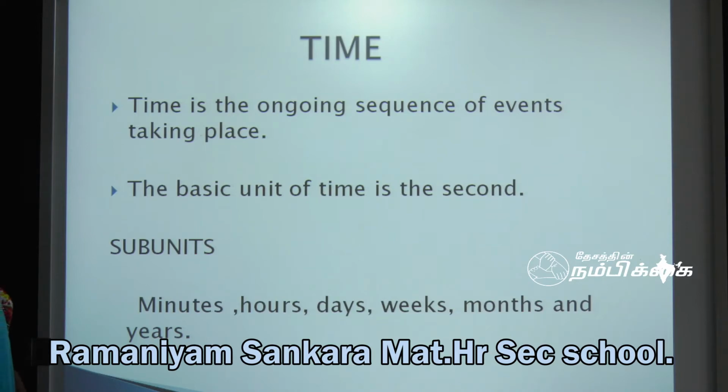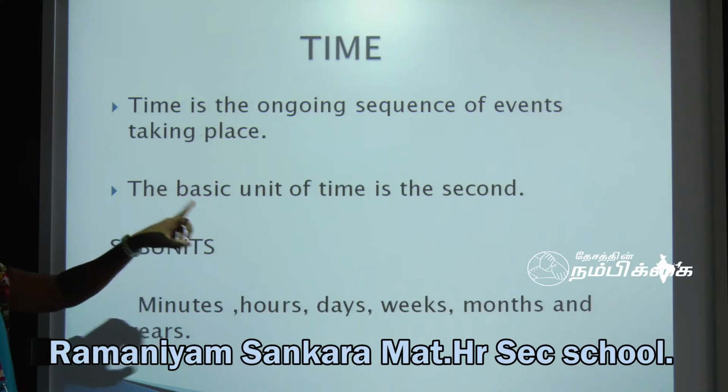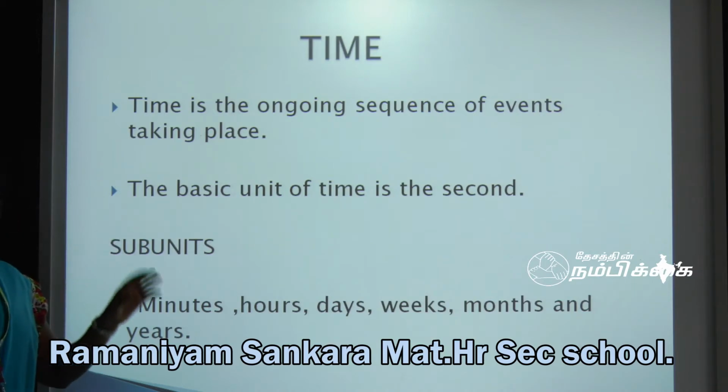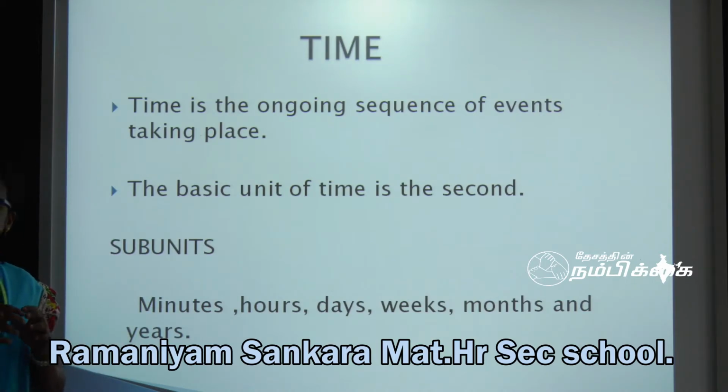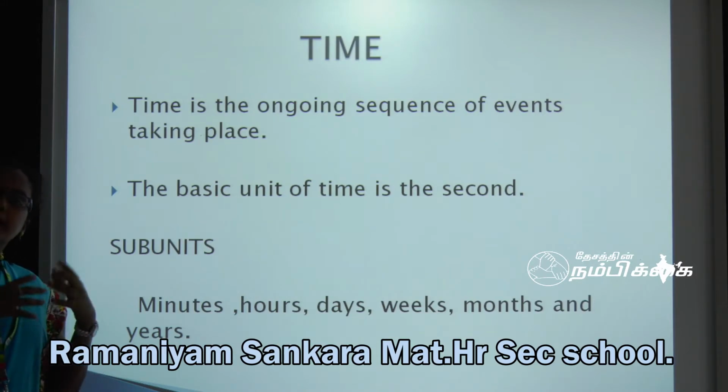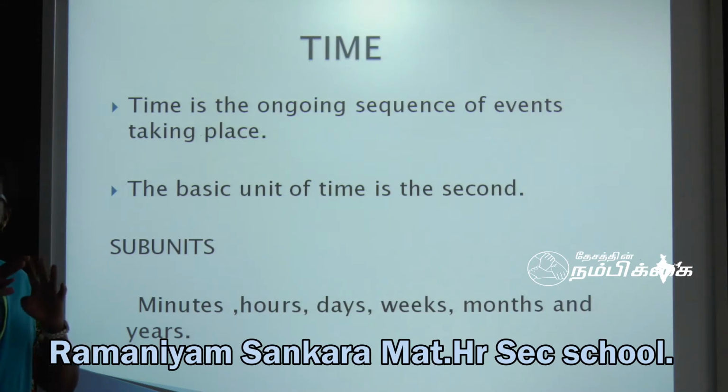Now we go for time. Time is the ongoing sequence of events taking place. We already know that the day changes into night, night changes into day, and the seasons also change. These are all the passing of time. How to measure the time? What is the instrument used to measure the time? Clocks are used to measure the time.